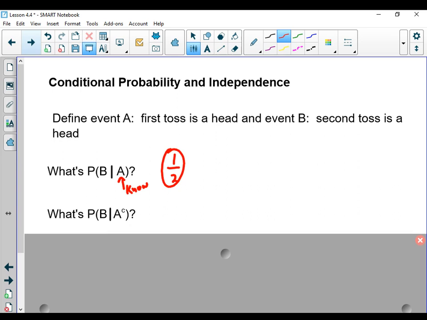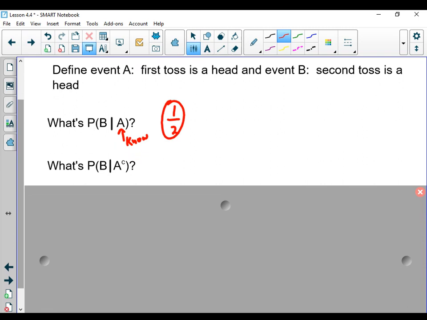What about this? What's the probability that I end up getting heads on the second toss, given that I did not get heads on the first one? Or in other words, the first time I got tails, what's the probability that I get heads the second time? Well, again, as soon as I start over, I flip the coin, I got tails. All right, big deal. I'm getting ready to flip it again. Well, the probability of getting heads is still 1 out of 2.